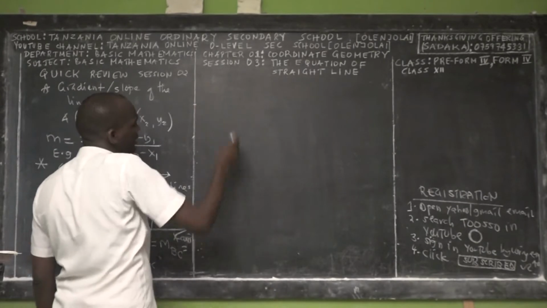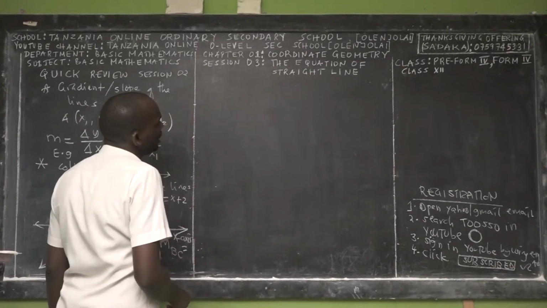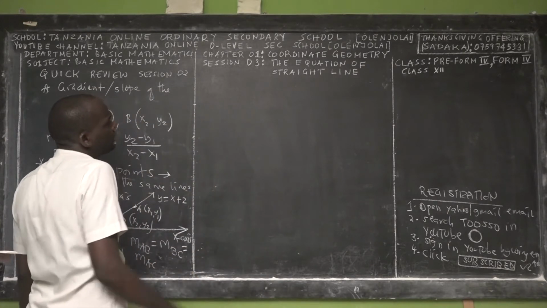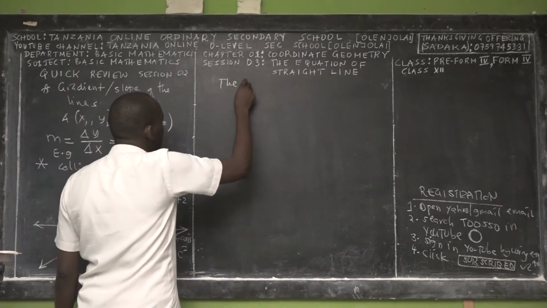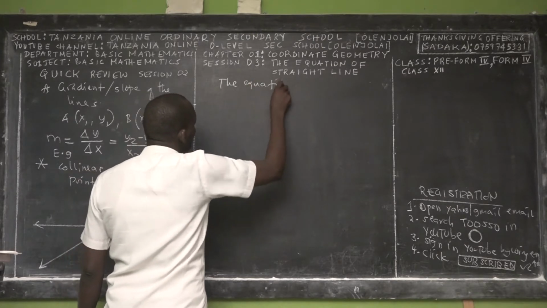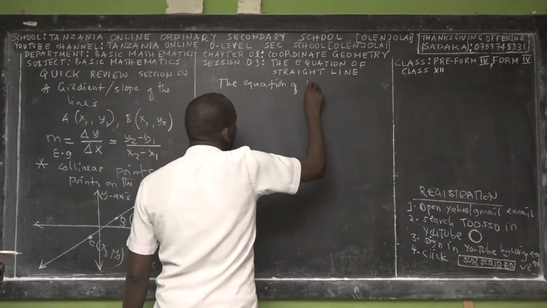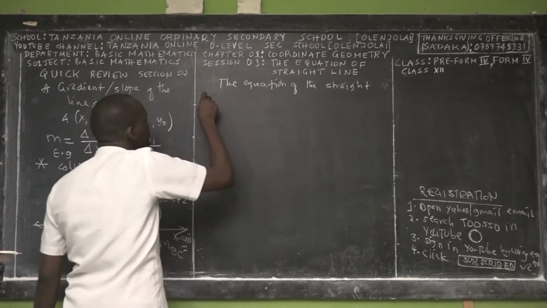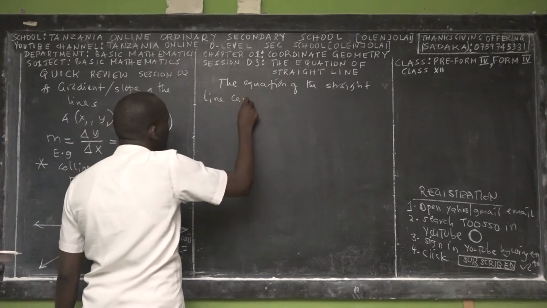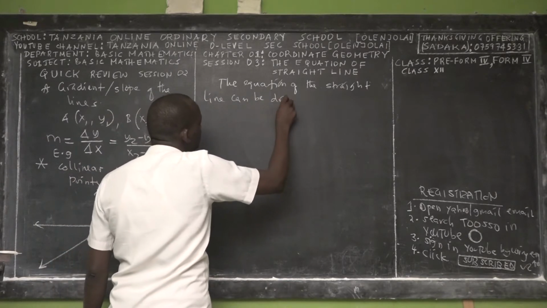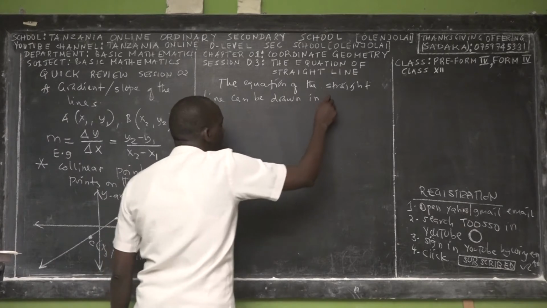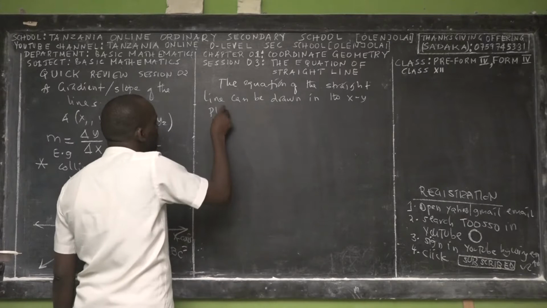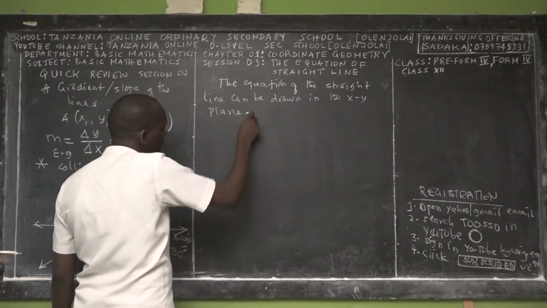So basically, we said that let us start about this one. We said the equation of the straight line. So let me start from this point. The equation of the straight line can be drawn in the XY plane at the point.